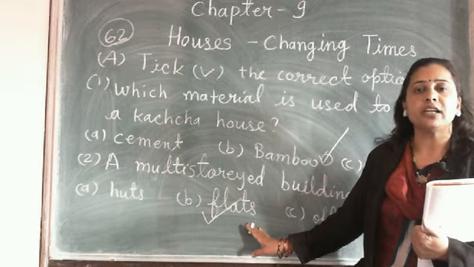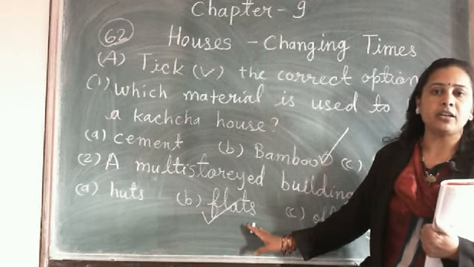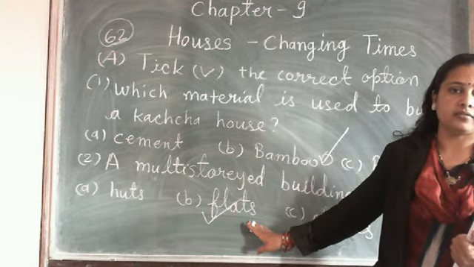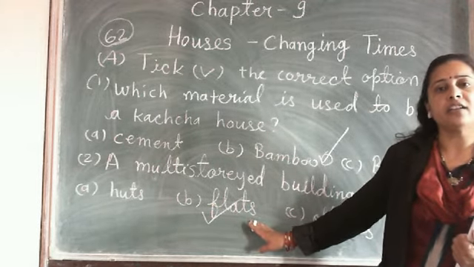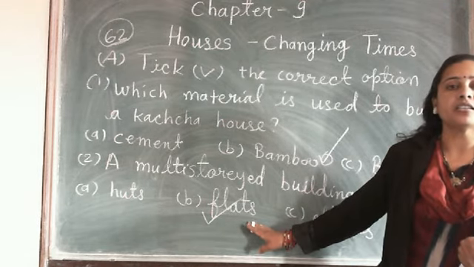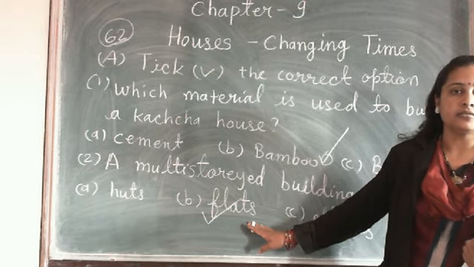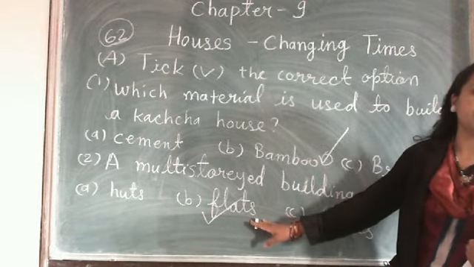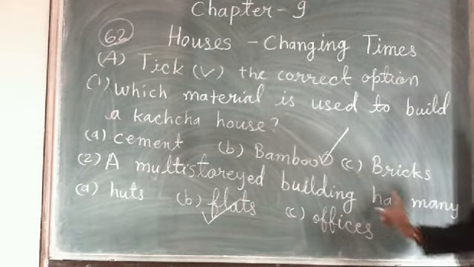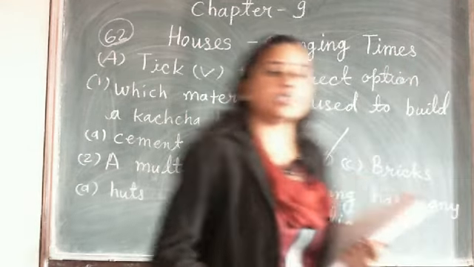Because the cost of land is very high in the big cities, people live in flats. In each and every apartment building there are so many flats. Clear? So the answer B is correct. A multi-storied building has many flats. Clear? So student, this is questions 1 and 2.